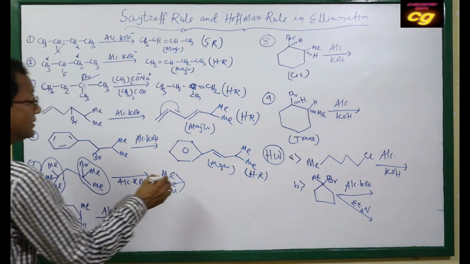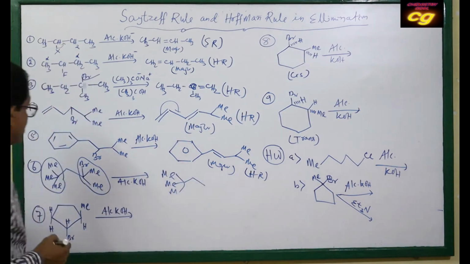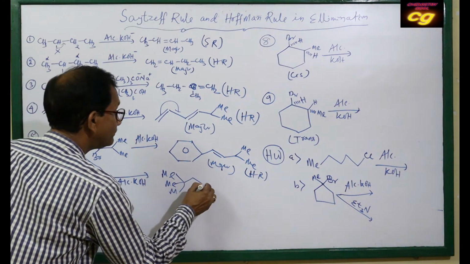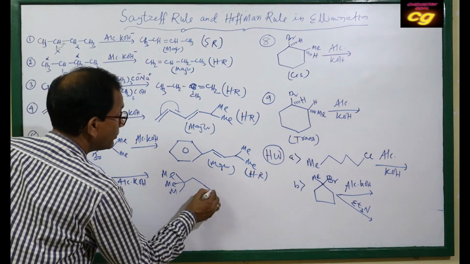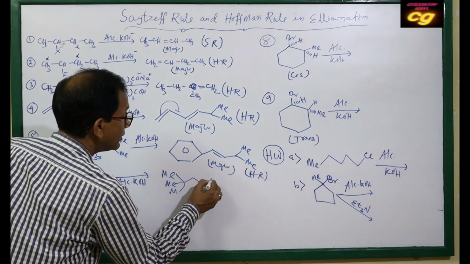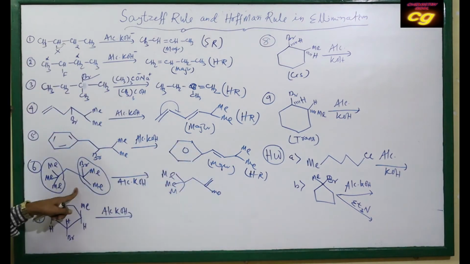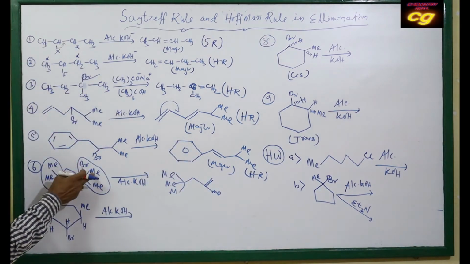So the major product will be like this, where bromine is removed, one methyl will be here, and the double bond is formed here. What happens here: bromine leaves and one hydrogen from methyl is removed, forming the double bond.